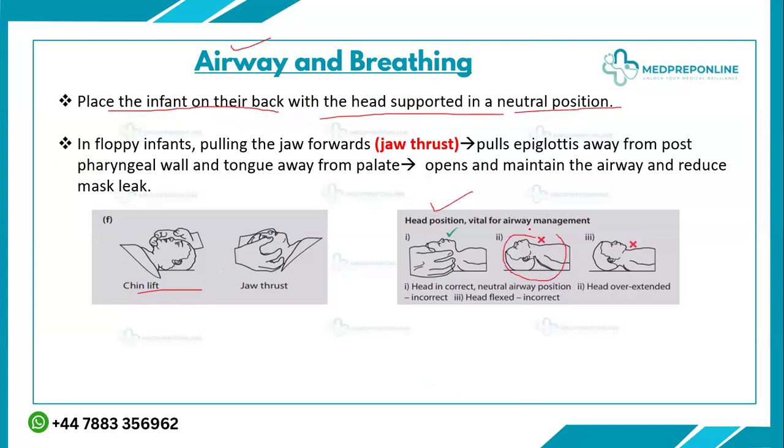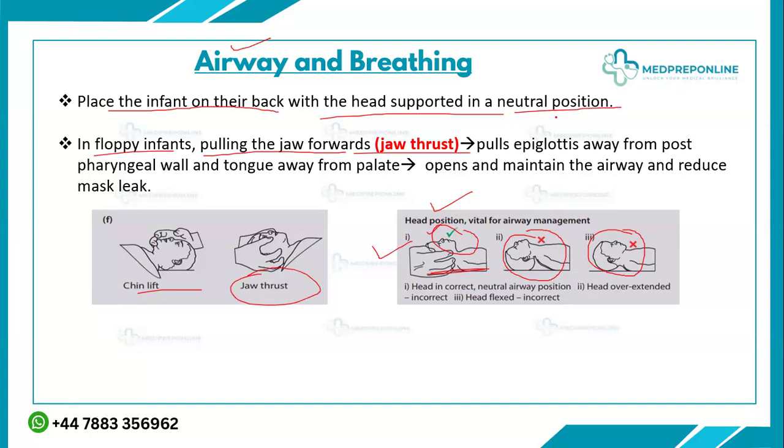This is the over-extended neck position, and this is the over-flexed head position, while this is basically your neutral position, with slight extension and slight flexion, but in between, not over-extended and not over-flexed. This is how we put the baby in the neutral position. So the first thing is that you have to maintain the neutral position of the baby's head. The second thing is that in floppy infants, pull the jaw forwards, that is the jaw thrust, and the chin lift. You will slightly put your finger on the baby's chin and slightly lift the chin along with doing this jaw thrust, which is basically pulling the jaw forwards.